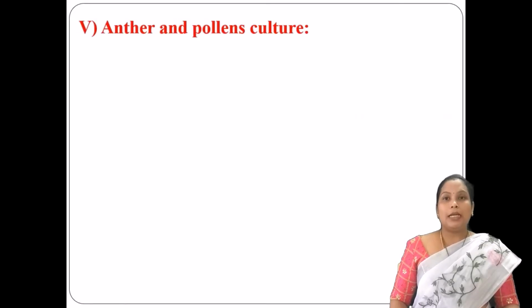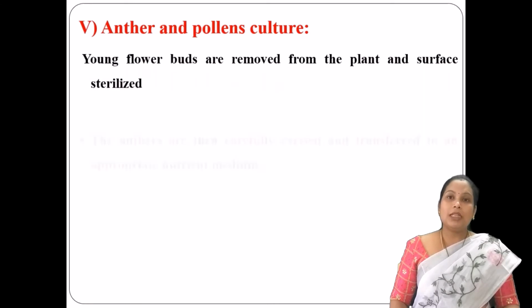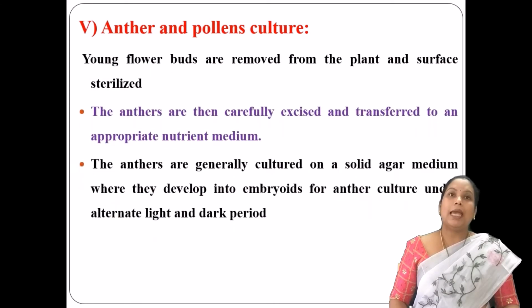Anther and the pollen culture. Here you are using the plant segments as the anthers. You take the young flower buds and sterilize them. After sterilization, the anthers should be carefully excised from the buds and transferred to the nutrient medium.